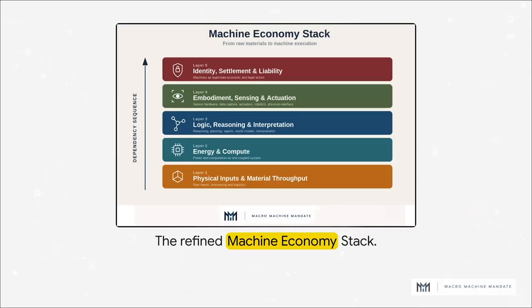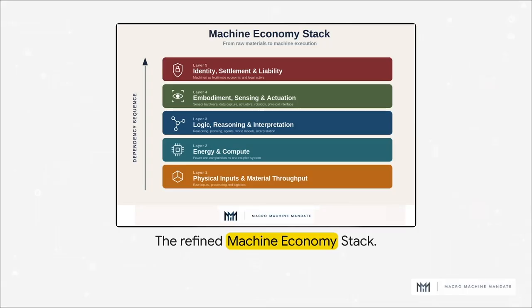So, taking a look at the fully specified, revised machine economy stack, I want to draw your attention to layer 5 at the very top: identity, settlement, and liability. Now, this was always there, but integrating it explicitly like this completely finishes the story. Why? Because while the lower layers describe how machines operate technologically, layer 5 describes how society actually permits them to participate institutionally.